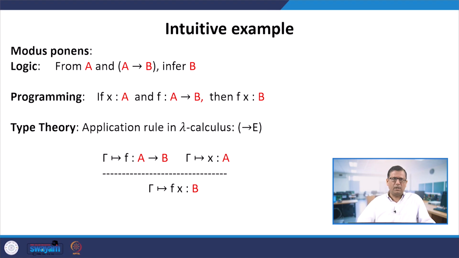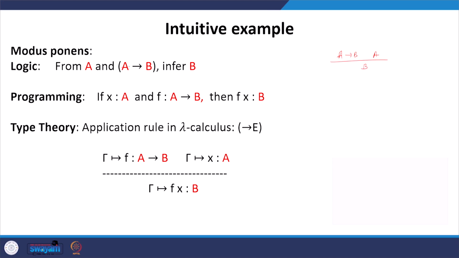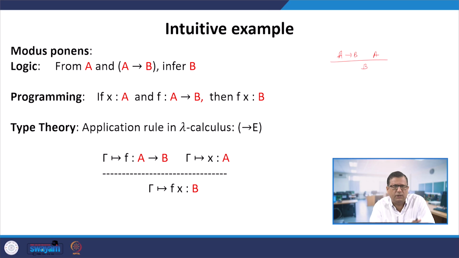Now we give some intuitive examples. We have seen modus ponens. Modus ponens appears in different variants and different places. In logic, with the notation we have already seen, from A and A arrow B we infer B. This is modus ponens. The structure is written in this way. You see here with these red colors that we have marked, the red colored letters A and B stand for propositions. When we talk about logic, these letters denote propositions.